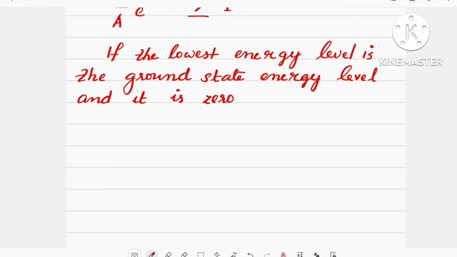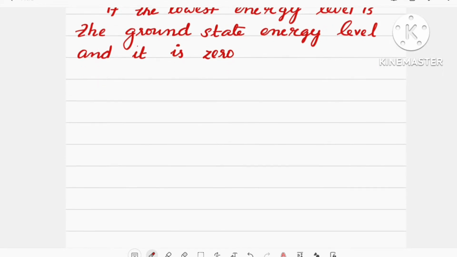If the lowest energy level is the ground state energy level and it is taken as 0, then we can write epsilon i is equal to 0. Epsilon i equal to 0 means e raised to beta epsilon i equal to 1, that is e raised to 0 equal to 1.